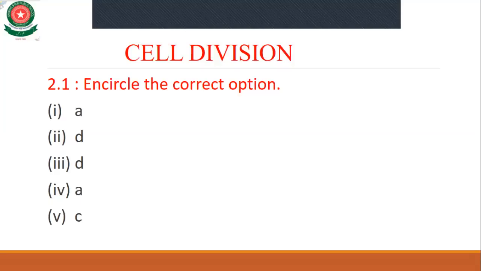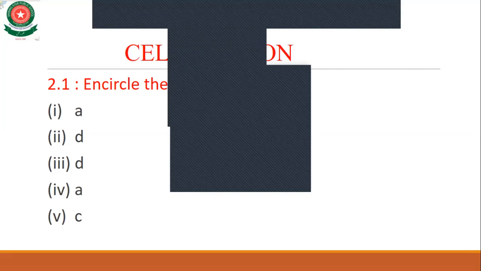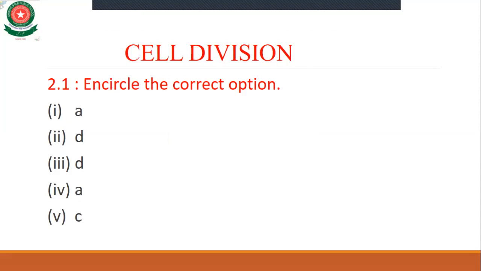Now we move towards the fourth MCQ: the characters which are passed from parents to the offspring are option A, inheritable characters; B, non-inheritable characters; C, environmental characters; and D, natural characters.